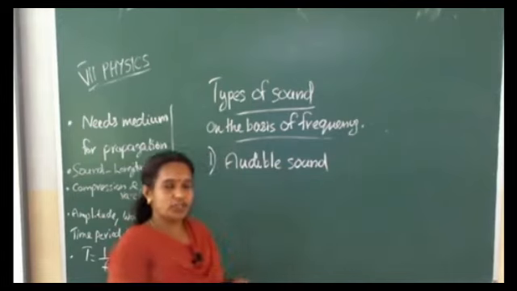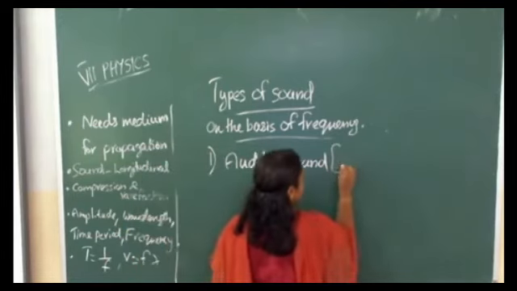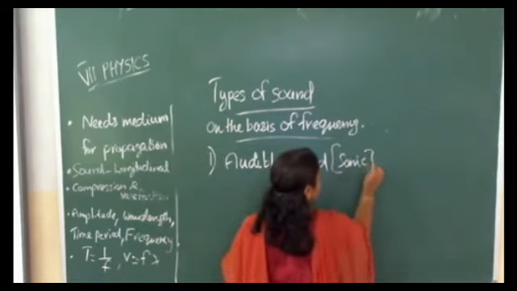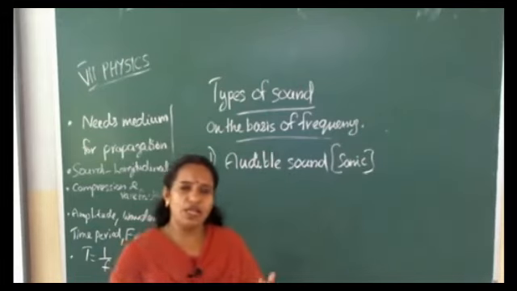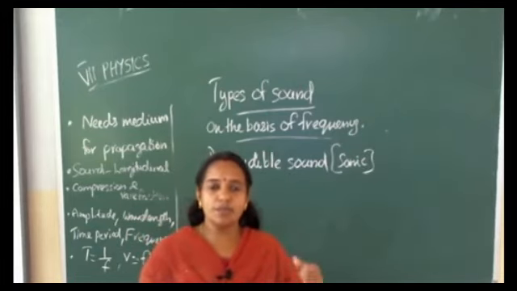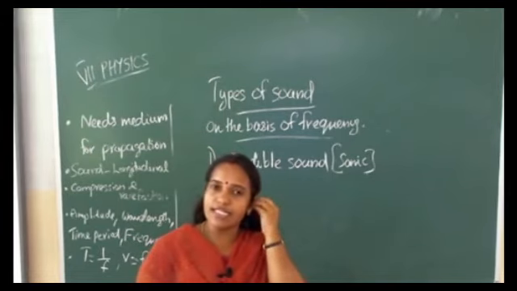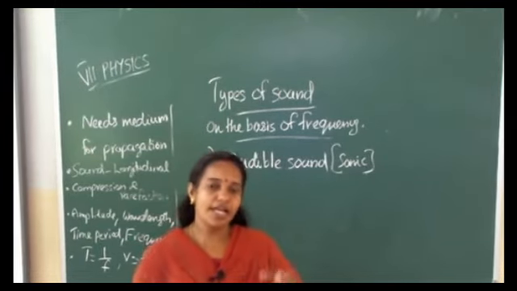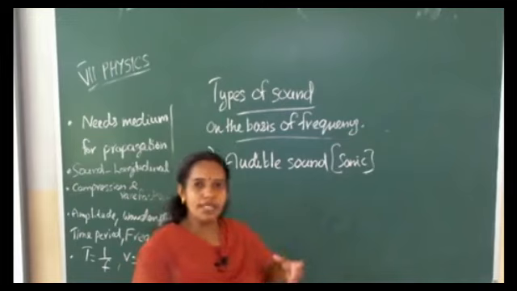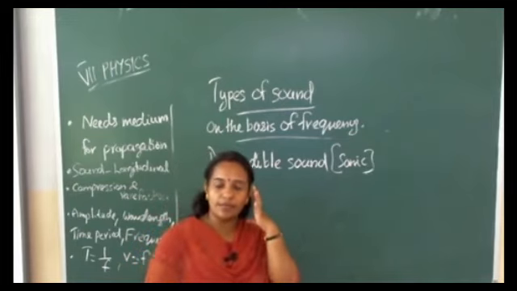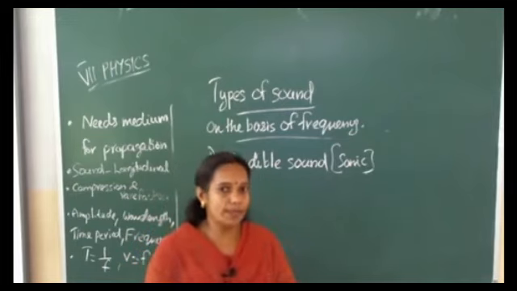One more name for this, sonic sound. Do you know the meaning of audible? Audible means the sound that is able to hear. Here the audible sound means the sound that can be heard by human beings.